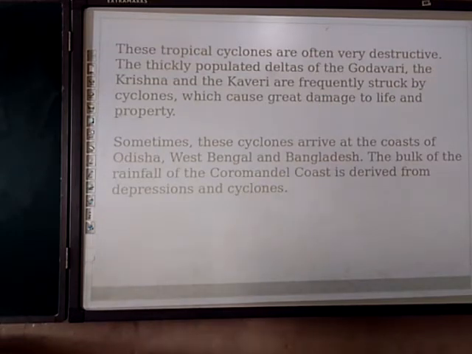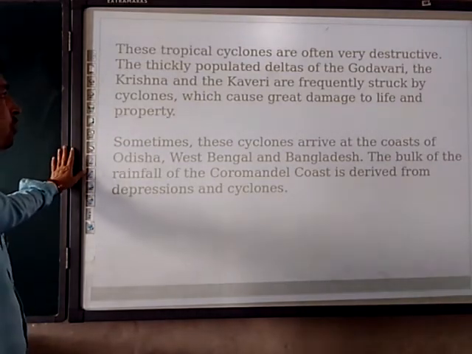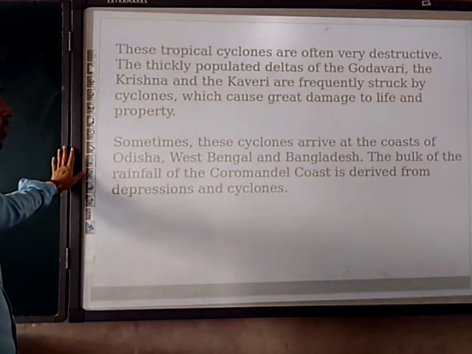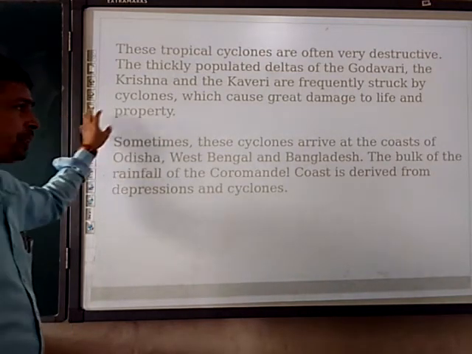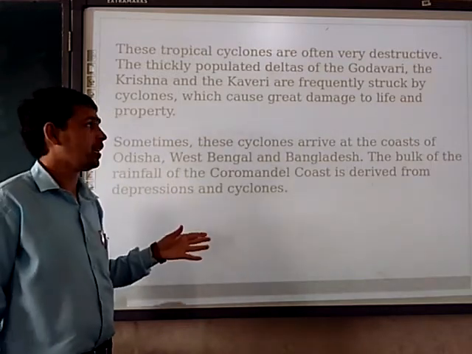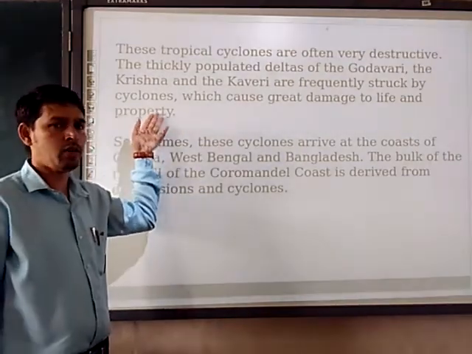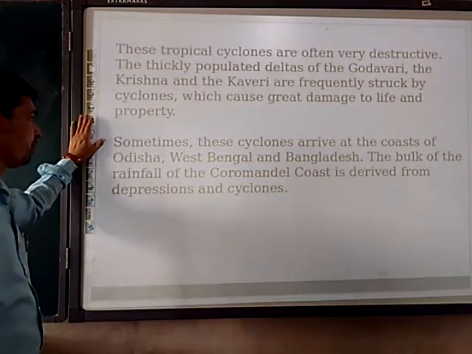Next, these tropical cyclones are often very destructive. The thickly populated deltas of the Godavari, Krishna, and Kaveri are frequently struck by cyclones. These cause great damage to life and property. Every year in our country we suffer from cyclonic disturbances.